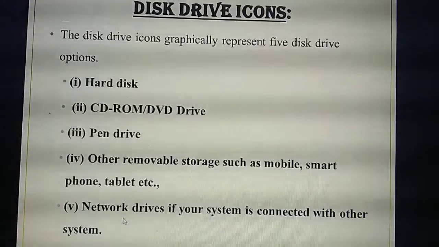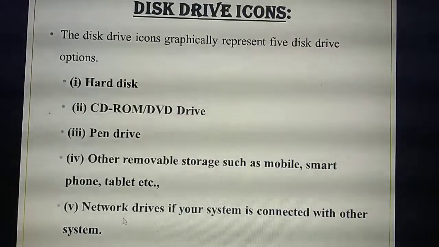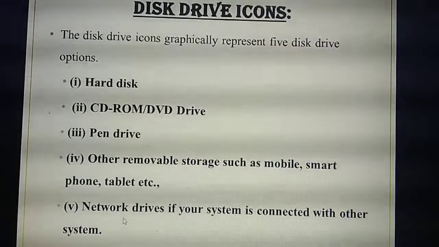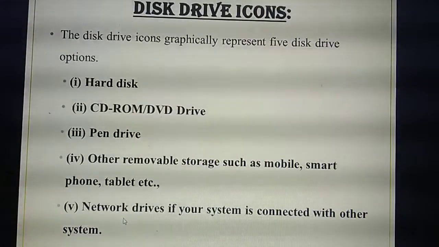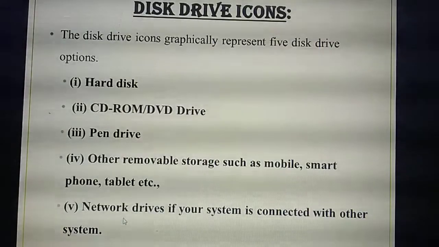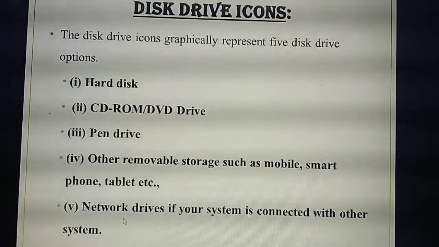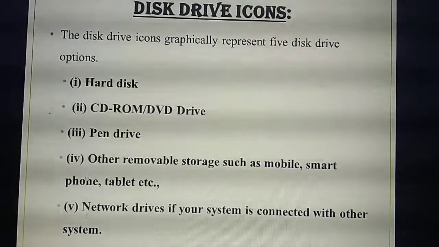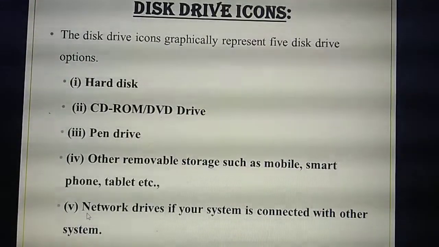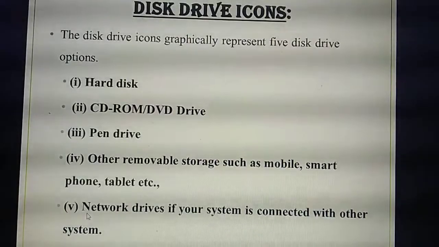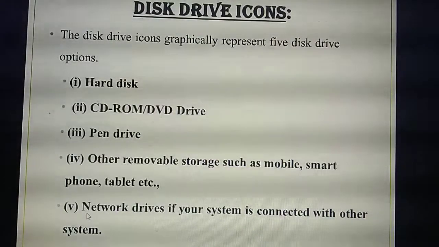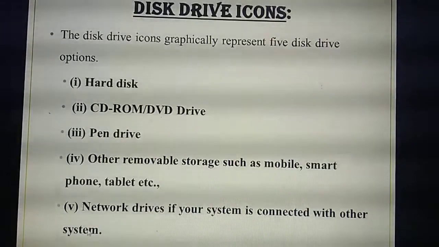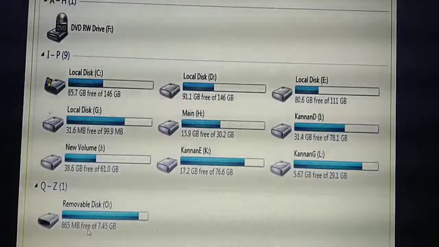Other removable storage. What are the things you can connect? Memory cards you can connect in laptops or computers. And also phones you can connect using a data cable, tablet, laptop, etc. Next, network drives. What do you mean by network drives? If your system is connected with the net, that means Wi-Fi connections or some card readers, or cable connections, all of that comes under network drives.